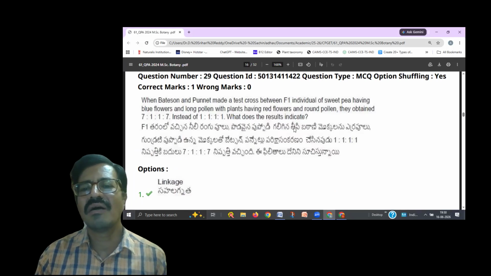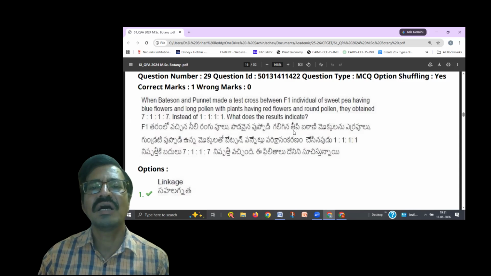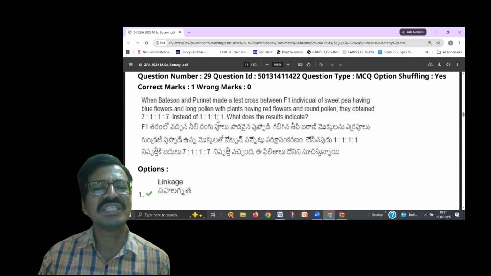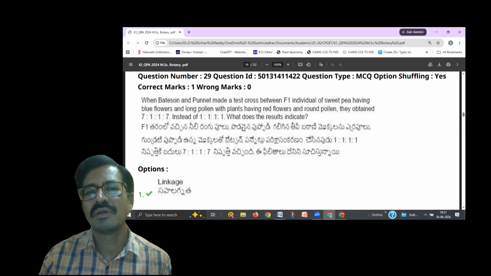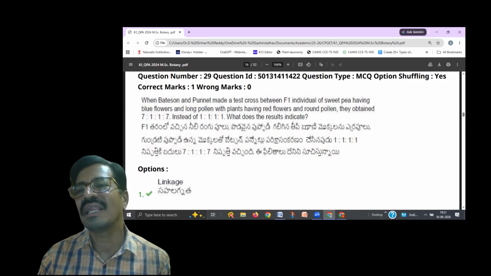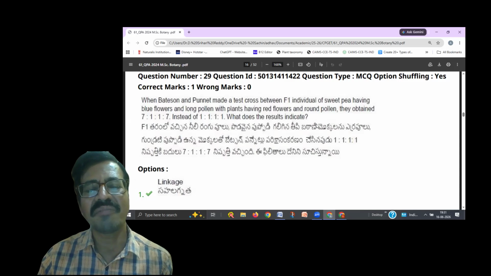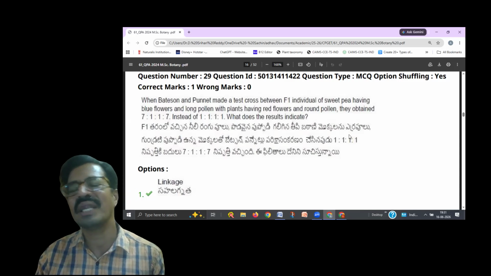In genetics, you must have read about the test cross or double test cross. A 1:1:1:1 ratio indicates the double test cross, usually in Mendelian genetics. Mendelian genetics is different from non-Mendelian genetics. Non-Mendelian genetics are the deviations from Mendelian genetics.